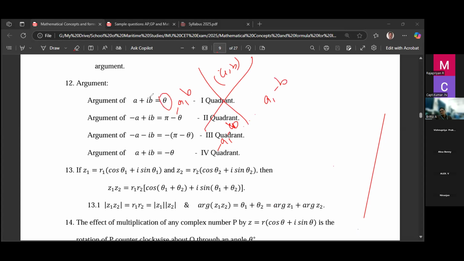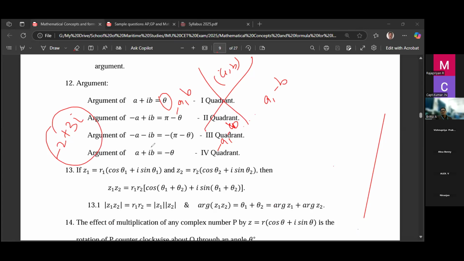Remember this. When it is in the first quadrant, theta is the argument. When it is in the second quadrant, if a complex number is minus a, that is, you can write minus 2 plus 3i, then find theta and write the argument as pi minus theta, because it comes in the second quadrant. If both are negative, then it is in the third quadrant, and the argument is minus of pi minus theta.